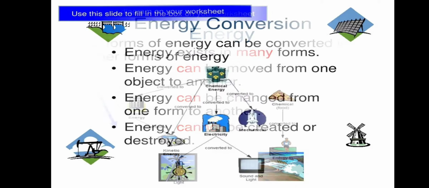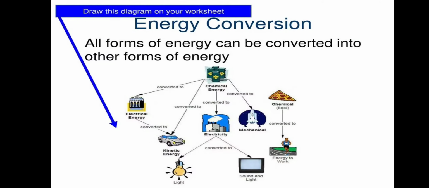Okay, so next one is energy conversion. So students, all forms of energy can be converted into other forms of energy. How? You can see in the diagram, electrical energy converted into kinetic energy. How? In the electrical energy, that means battery. When in your car a battery is inserted, right? So this battery produces electric energy, it stores electrical energy.